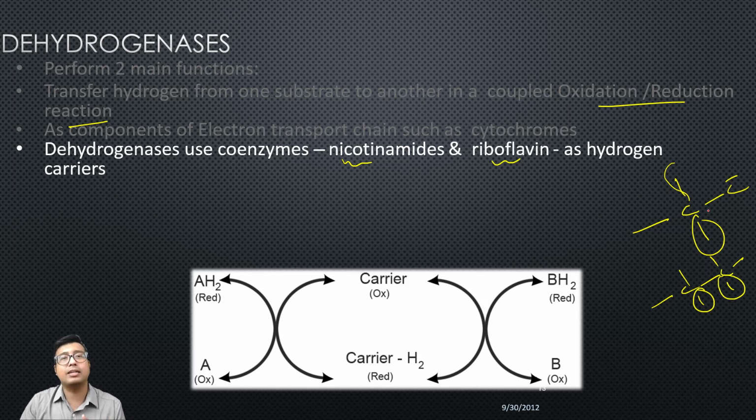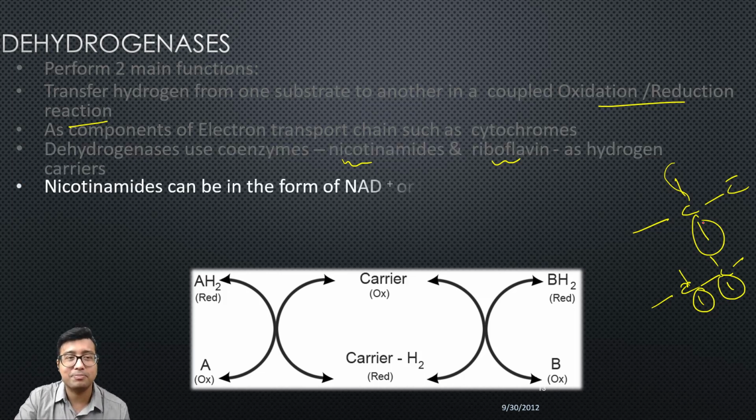So both of them will lead to introduction of a double bond. Whatever be the scenario, NAD dependent will always focus on a single carbon atom and FAD will focus on adjacent carbon atoms. That is already known. In my previous videos I have told you.